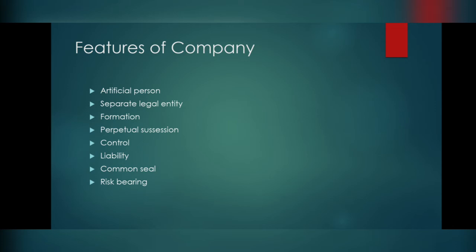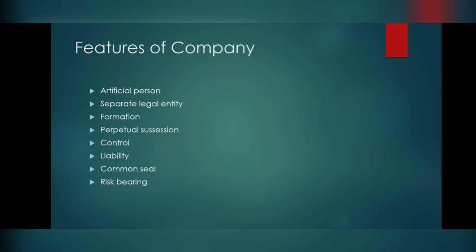Next one is the control. So when coming to control, who controls the affairs of the company? It is done by the board of directors. The board of directors appoints the top management officials of the company for running the business. The directors hold an important position because they are directly answerable to the shareholders for the working of the company. The shareholders do not have the right to be involved in the day-to-day running of the business. Even though they are called the owners of the company, they do not have the right to be involved in the business.